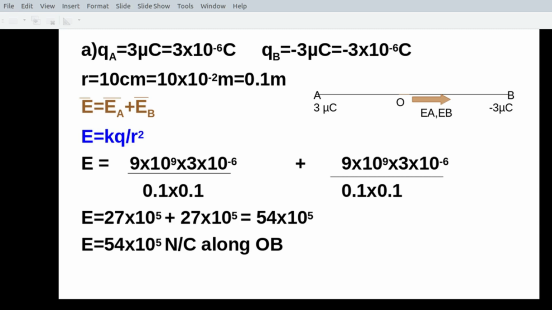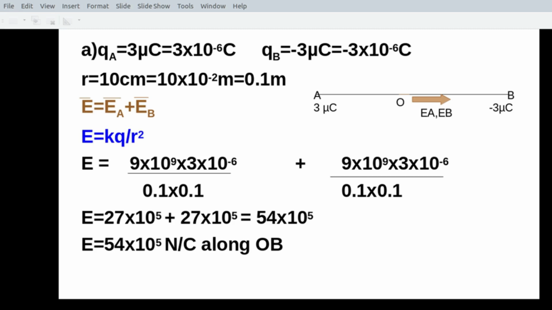For that, you place a unit positive charge at O. See how it moves. Of course, the charge will be repelled. The unit positive charge at O will be repelled due to the charge at A. So that gives you the direction of the electric field due to A, that is EA. Okay, so EA is along OB. The direction is given by the arrow mark.